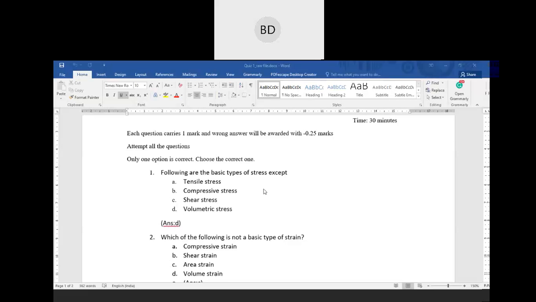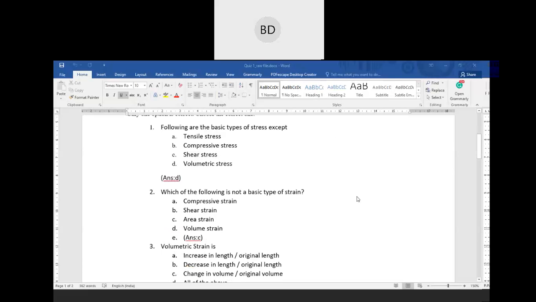Compressive and tensile stress will elongate or compress it, extend or shorten it. But volumetric stress is a different thing, which is why it is not considered a basic type of stress. You understand? That is the logic.